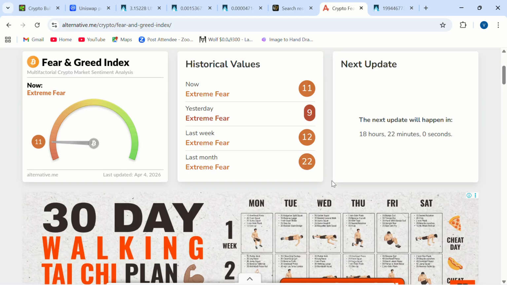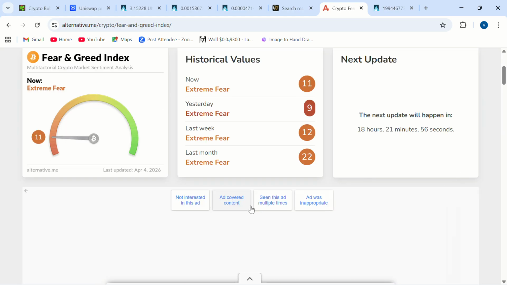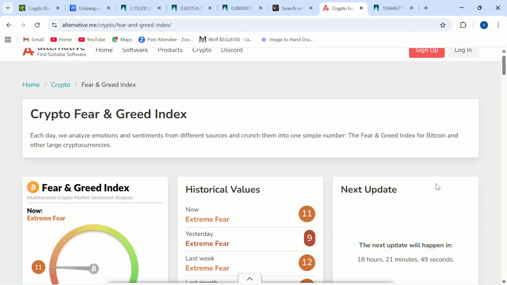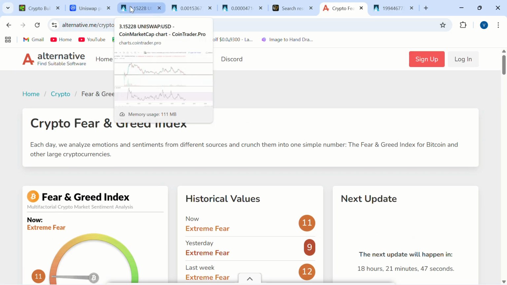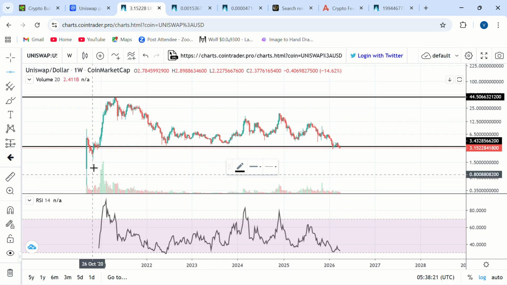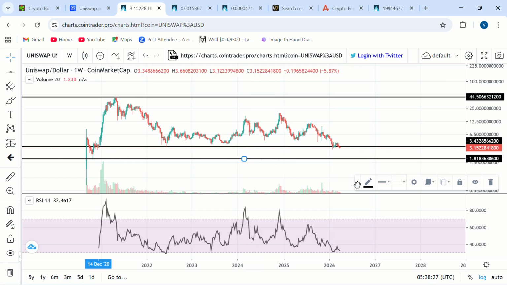You have to ask yourself the $1 million question: what will happen to the price of Uniswap if there's still one more leg down in the cryptocurrency market or for the altcoin market? Right now, the fear grip in the markets has made a lot of market participants believe that we still have one more leg down for altcoins, we still have one more leg down for Uniswap. And in that world where every bearish market participant is right, I would expect Uniswap to still find support around the $1.8 level, all things being equal.